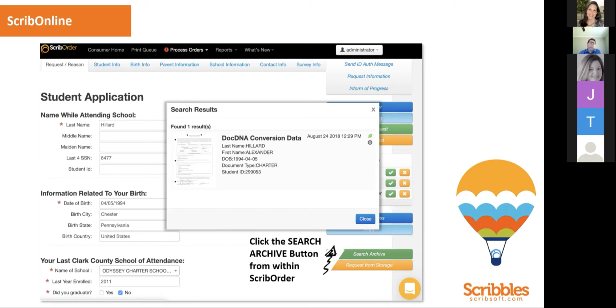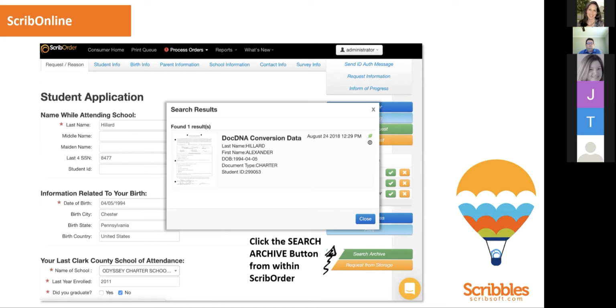If you see right here, there's a button called Search Archive. This is a button that's turned on. Below that is a button called Request from Storage. So if you have an order that comes in and you're using Scribble Online, you just click the Search Archive button and the order comes up. It's all cloud-based. There's no IT infrastructure. There's nothing for your staff at the schools to manage.